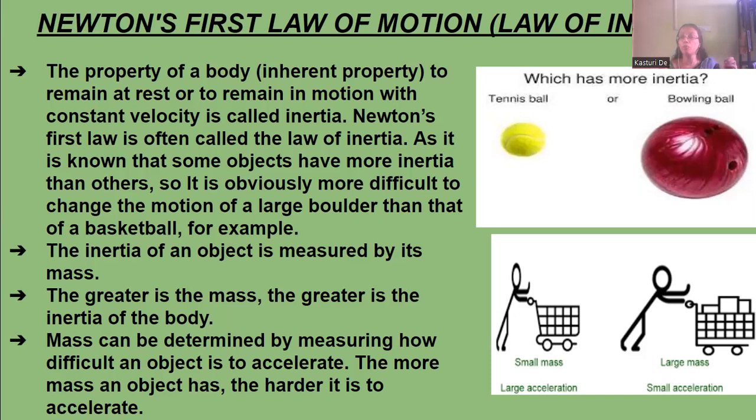But a small ball requires less energy to accelerate it, to increase its speed. So, the mass can be determined by measuring how difficult an object is to accelerate. The more mass an object has, the harder it is to accelerate.